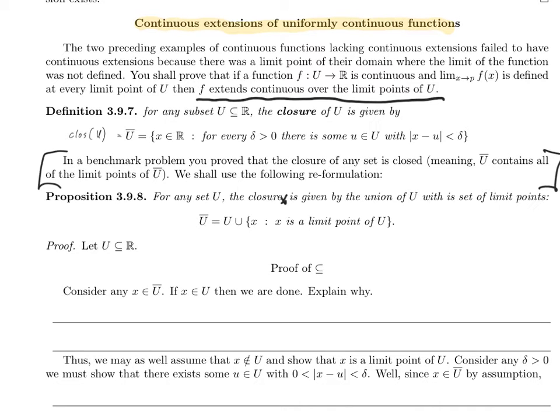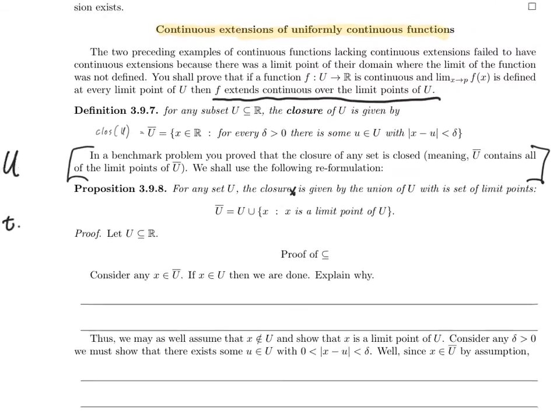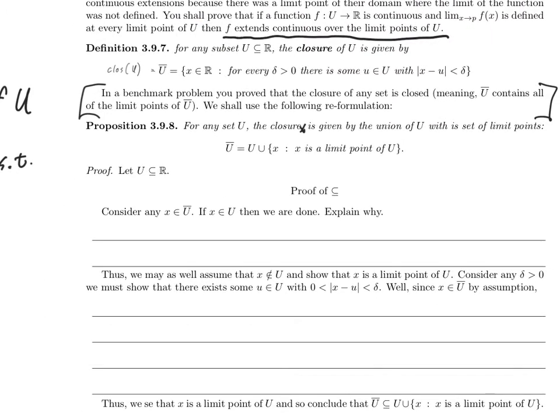So, U bar is the set U together with all of the limit points of U. How do you show two sets are equal? Well, we just need to prove two reasonably straightforward set containments. Let's do that. So, let's prove the forward containment. Consider any x in U bar. If x happens to be in U, then we are done. Why are we done? Well, let's see.